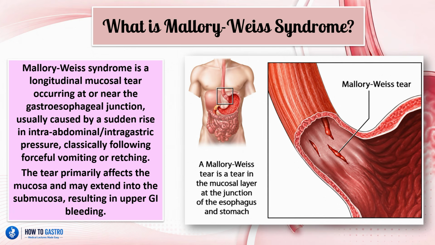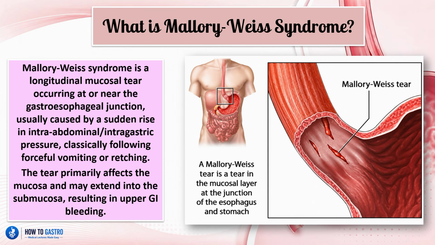So this is where Mallory-Weiss syndrome is different, because here we just have tears which occur in the two innermost layers, which are the mucosal and submucosal layers of the esophagus. And the tears usually happen here at this gastroesophageal junction, where the esophagus and the stomach meet at this point right here. So the tears here actually occur due to an increase in intra-stomach or intra-abdominal pressure. Once the pressure within the gastric cavity or within the abdominal cavity increases, it causes quite a bit of pressure on these very fragile mucosal and submucosal layers, causing these tears to develop during the vomiting or retching process.